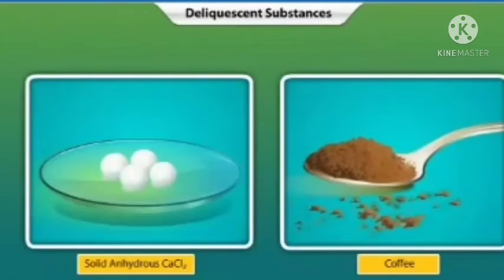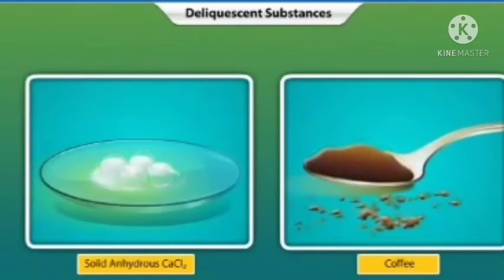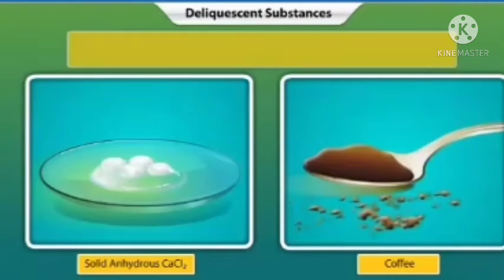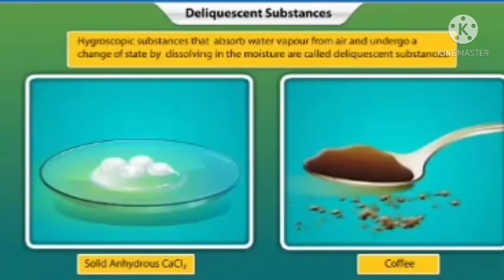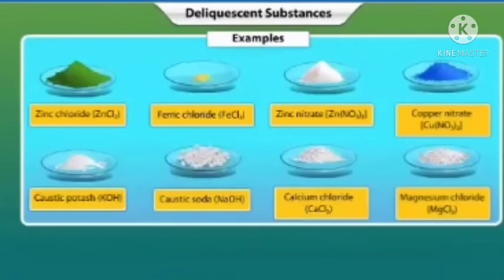Such hygroscopic substances that absorb water vapor from the air and undergo a change of state by dissolving in that moisture are called deliquescent substances. This process is called deliquescence. Some other examples of deliquescent substances are zinc chloride, ferric chloride, zinc nitrate, copper nitrate, caustic potash, caustic soda, calcium chloride, and magnesium chloride.